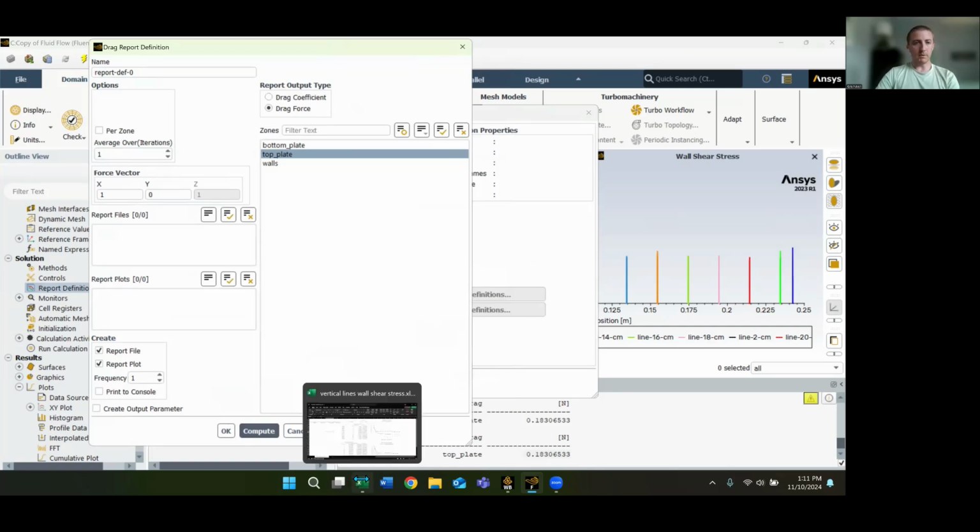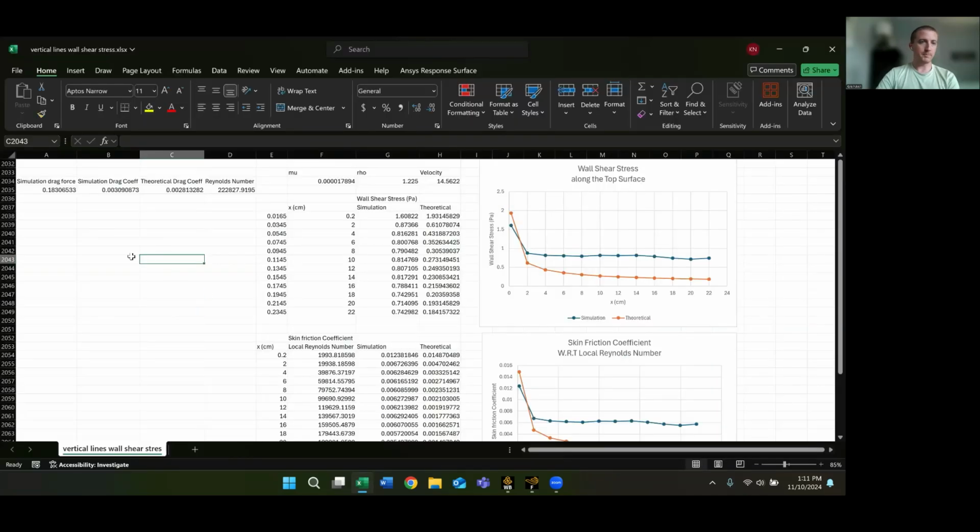So pop over to Excel really quick here. As I said, we simulated the drag force, and then we calculated the drag force coefficient from there, and then compared it to our theoretical drag coefficient here. And also calculated the Reynolds number across the whole plate. As you can see here, we didn't even reach turbulent flow, so it's all laminar flow.